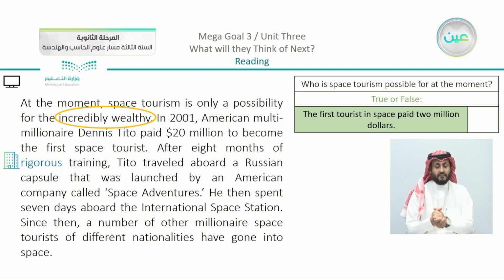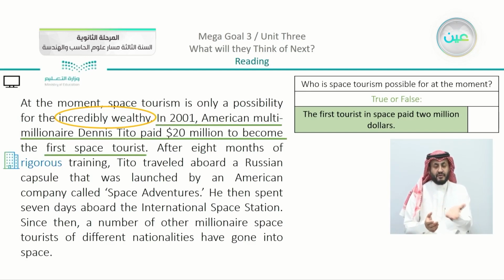So you must be very wealthy at the present time to go to space. How about the true or false? We can see that the American multimillionaire Dennis Tito paid $20 million to become the first space tourist. So the true or false said 2 million, but actually it is 20 million. So this is, of course, false.